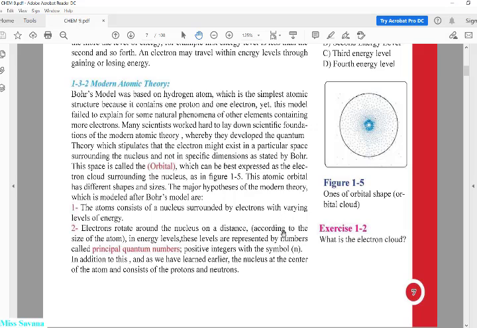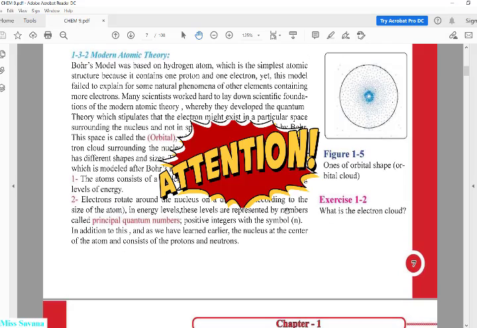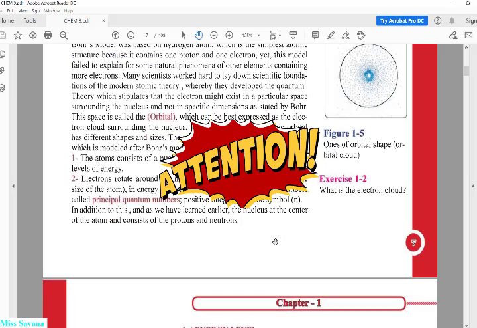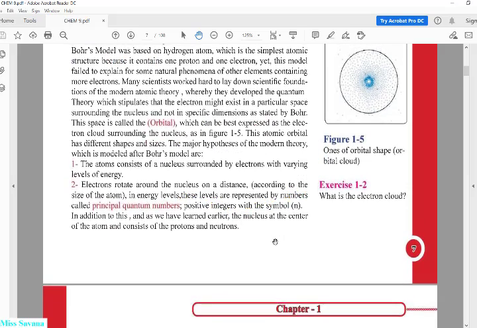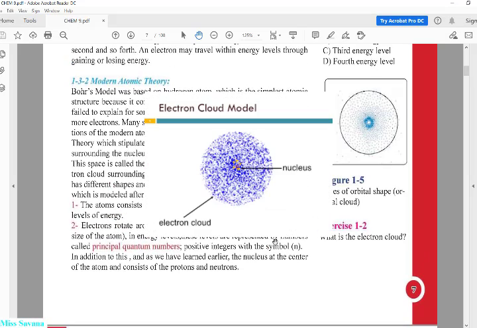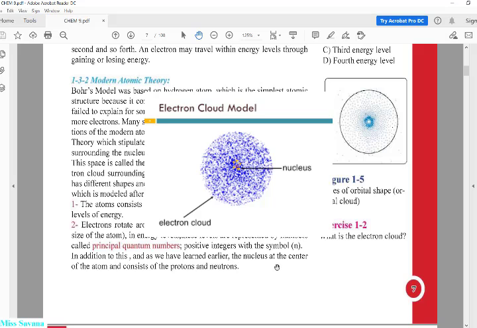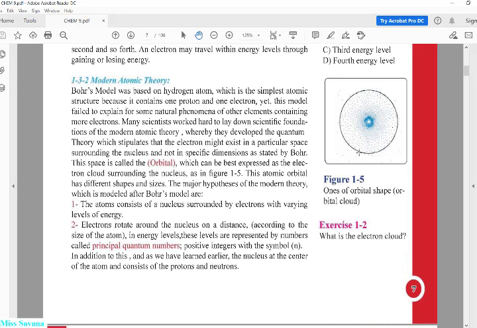Now, there is a very important question that usually also comes in the baccalaureate. It's called the definition of an electron cloud. It is a special space surrounding the nucleus in which the electron spins and it has different shapes and sizes.